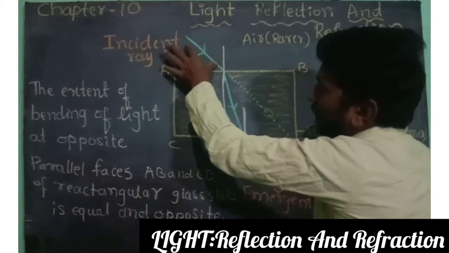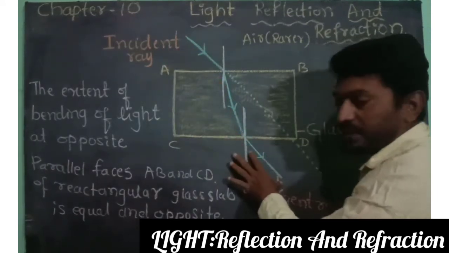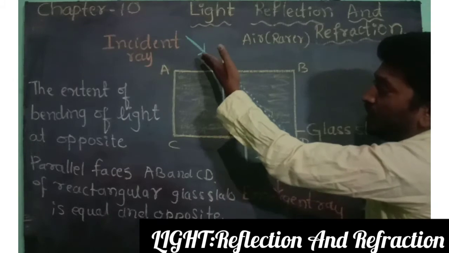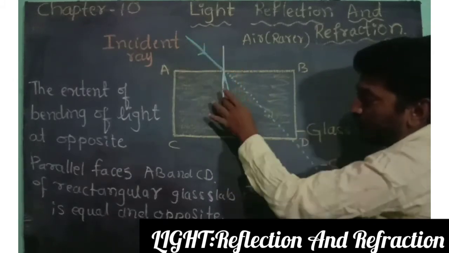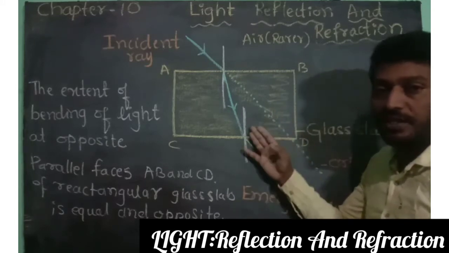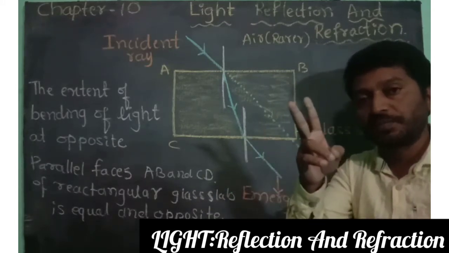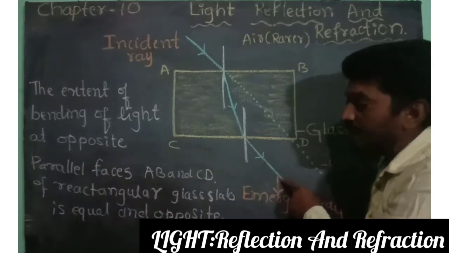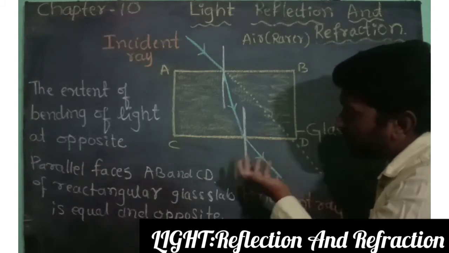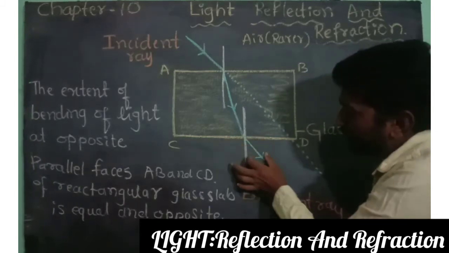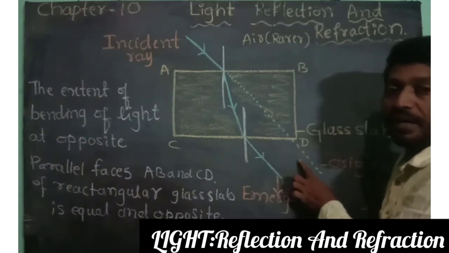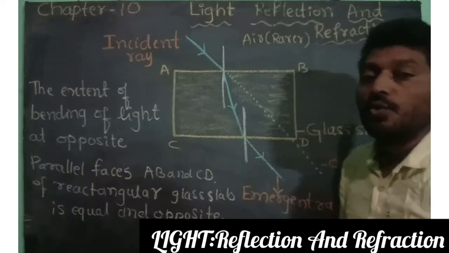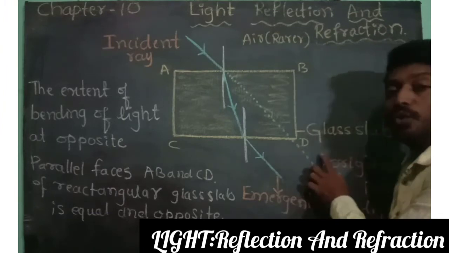Here, incident ray, refracted ray, and emergent ray. This ray is called as what? Emergent ray. Means when the light ray is coming from rarer to denser and again denser to rarer, in this case the refraction takes place twice, means two times. And then the emergent ray is coming from the CD. This is parallel to the original path of light. It is always parallel to the original path of light. Why is it parallel to the original path of light?